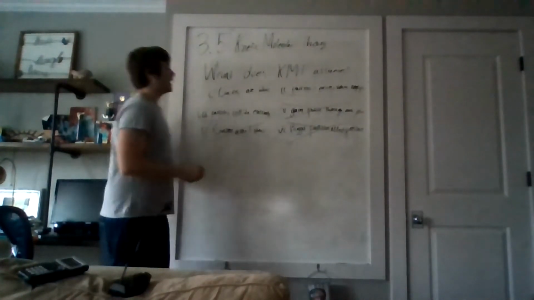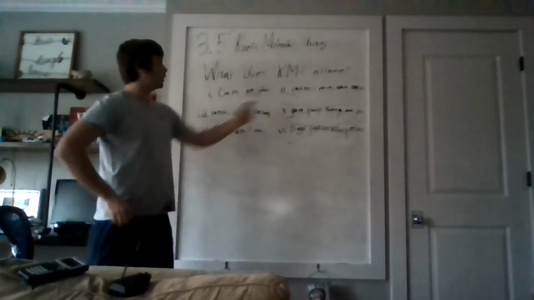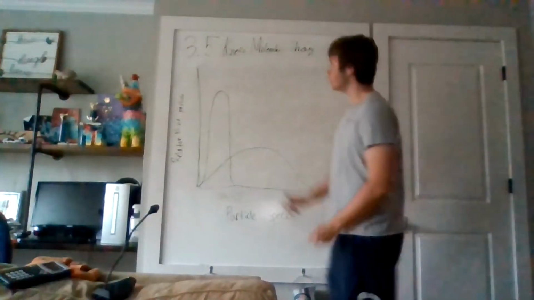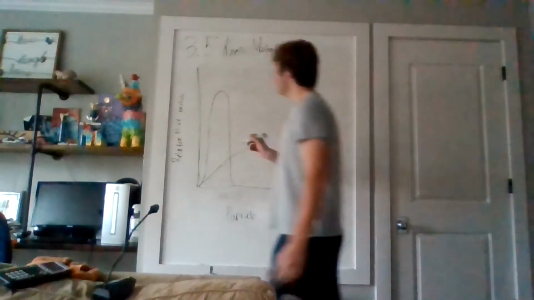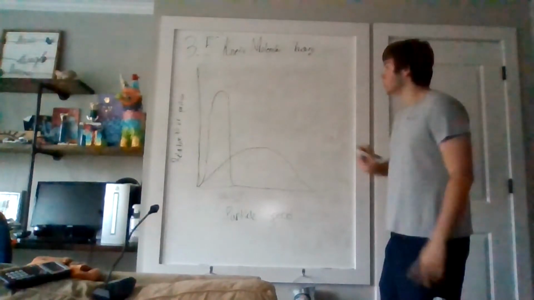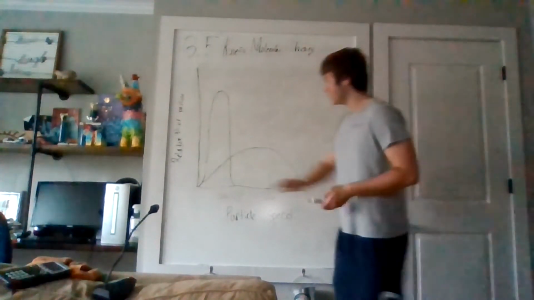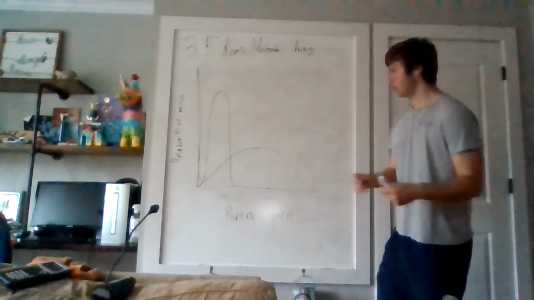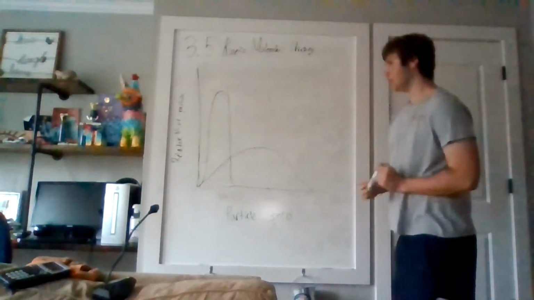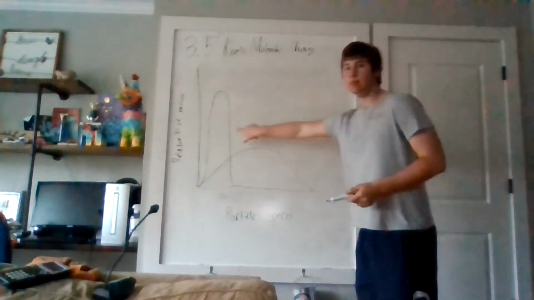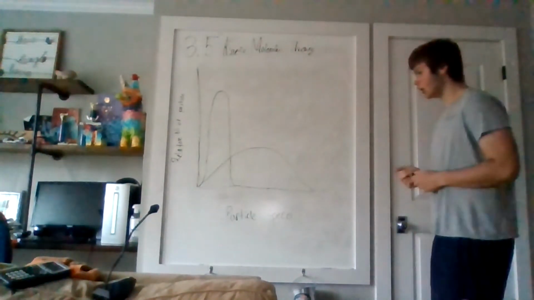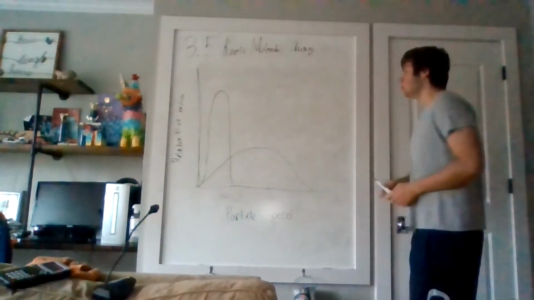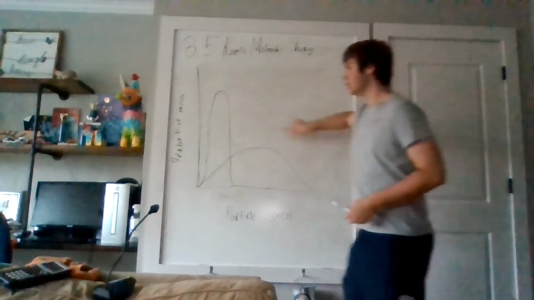So KMT assumes that gases are ideal, volume is negligible, and particles collide elastically. So with this graph, or Maxwell-Boltzmann graph, we have the relative number of particles graphed against particle speed for a gas. So if I were to ask you, if these are the same two elements or compounds, then which one is at a lower temperature?